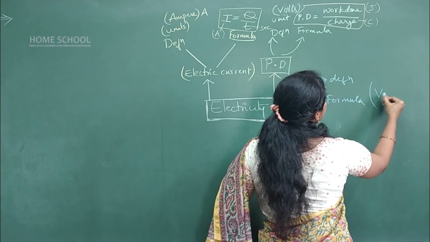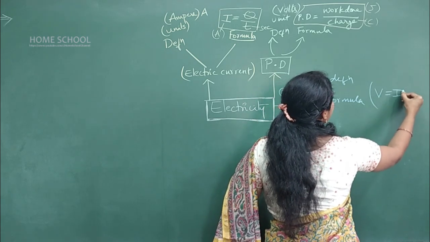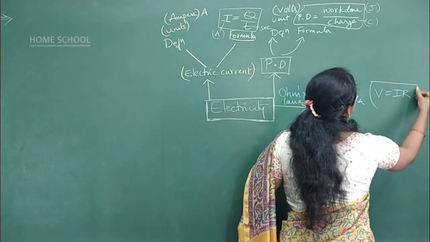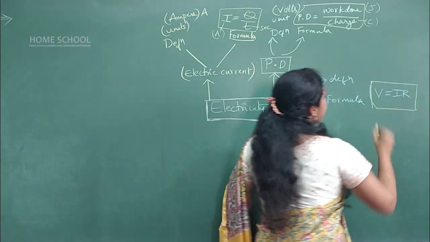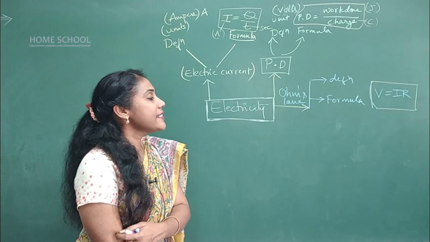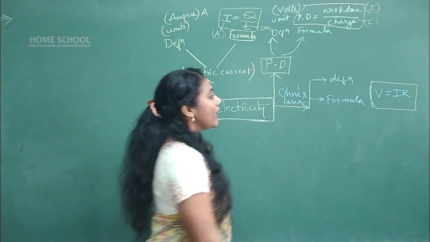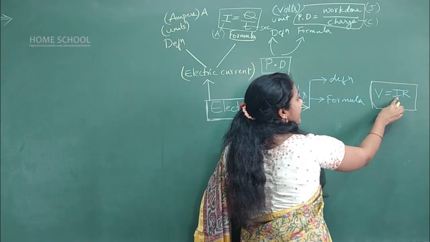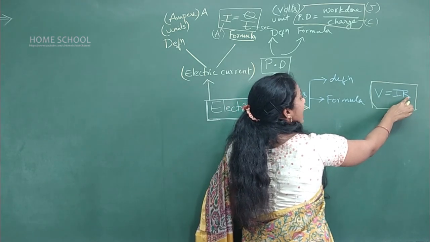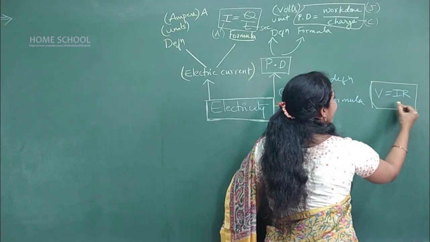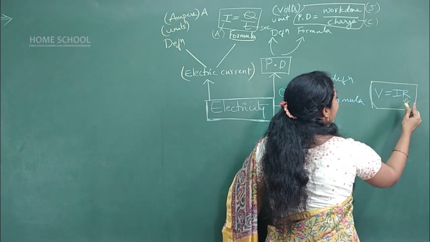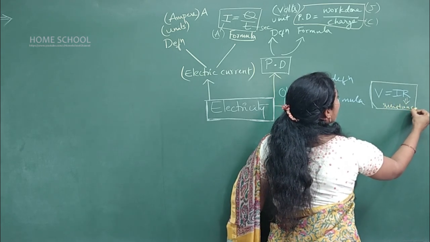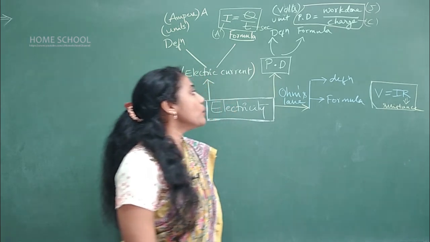And what is the formula you will give here? The formula is V is equal to IR, right? Based on the formula, definitely problems can be asked, and the formula is very, very important. V is equal to I into R. What is V? Voltage or potential difference. What is I? Current. What is R? R is called resistance here. So this is all about Ohm's law.